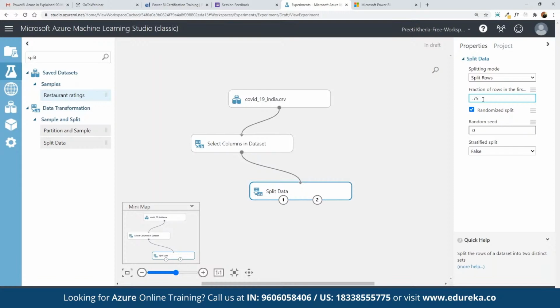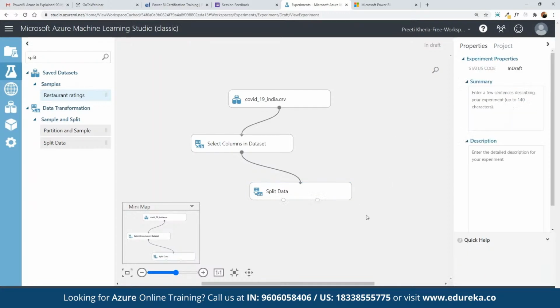That means, suppose there are 100 rows here, then 75% of those rows are going to be split. That is what we have currently defined. If you want to make a selection of 50% or 75%, generally we keep it to 75%, so we have a good amount of data that you can use for training purposes. If you want to randomize splits, we can simply click on randomize splits, or keep it to just one. So now we have defined in the splitting how data is going to be split into 75 and 25%.